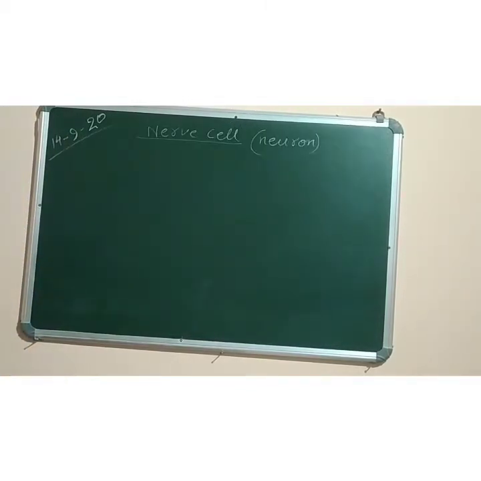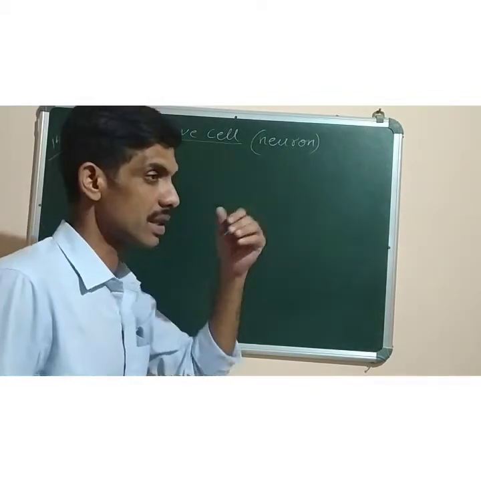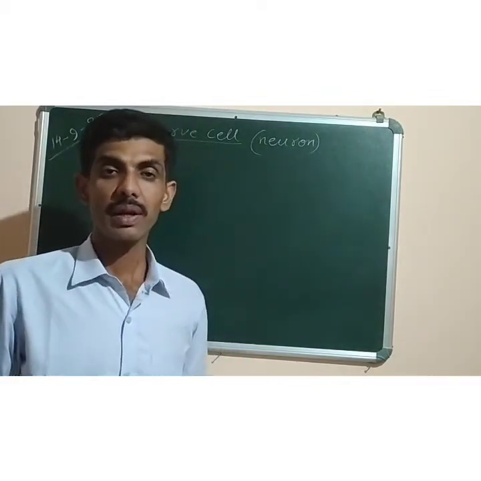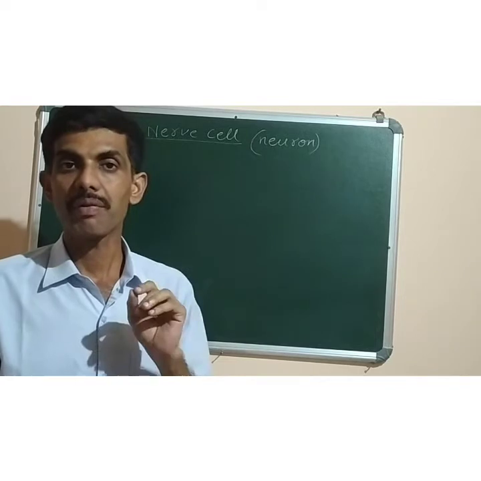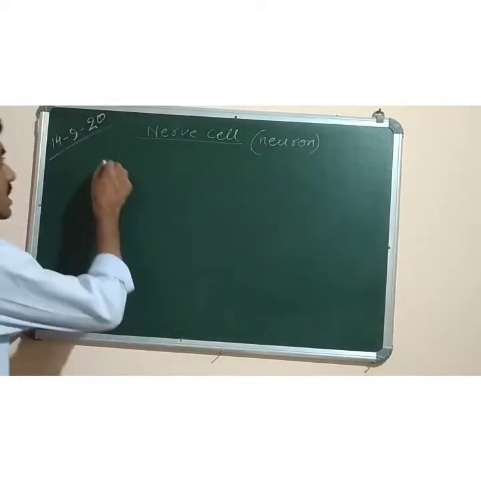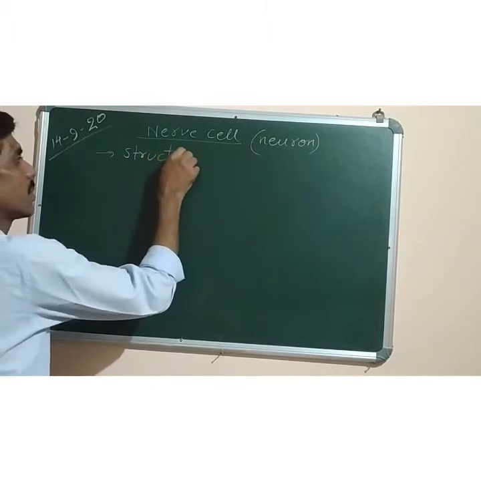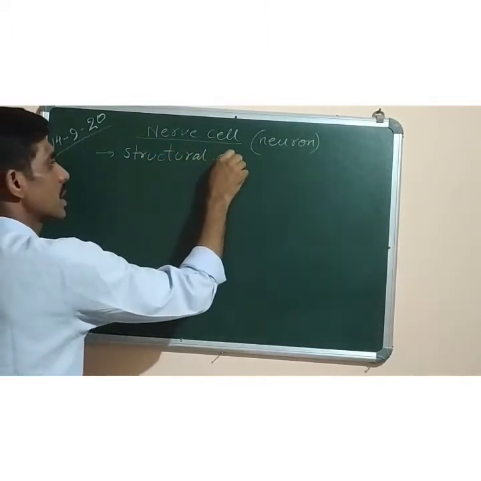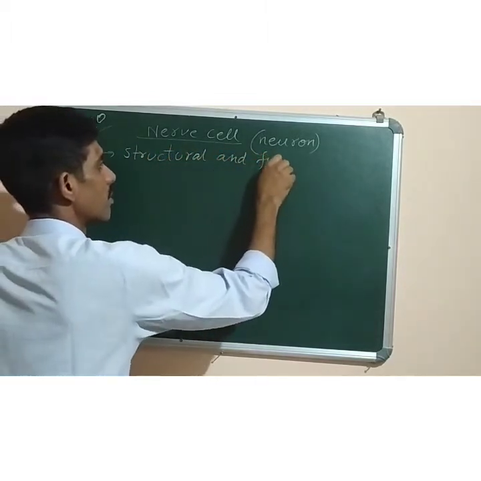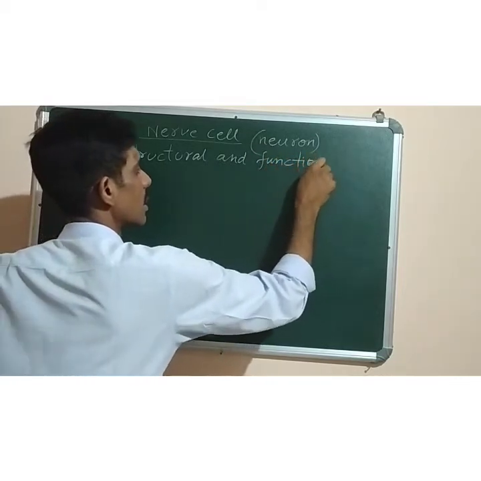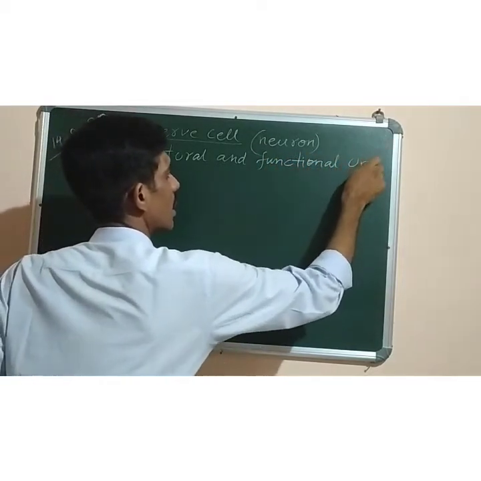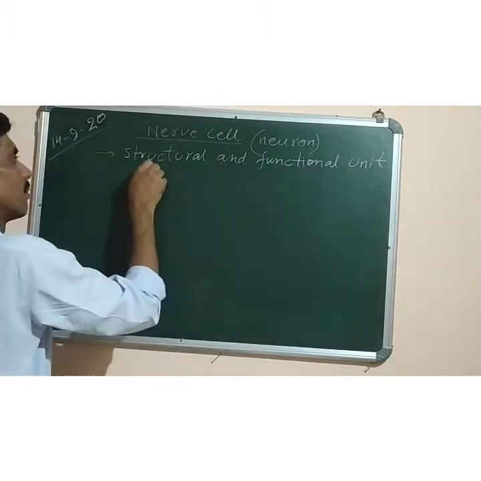Okay, the next topic is nerve cell, also known as neuron. What is a nerve cell or neuron? It is the structural and functional unit of the nervous system. I will make you understand what is the meaning of this one. A structural and functional unit of the nervous system.